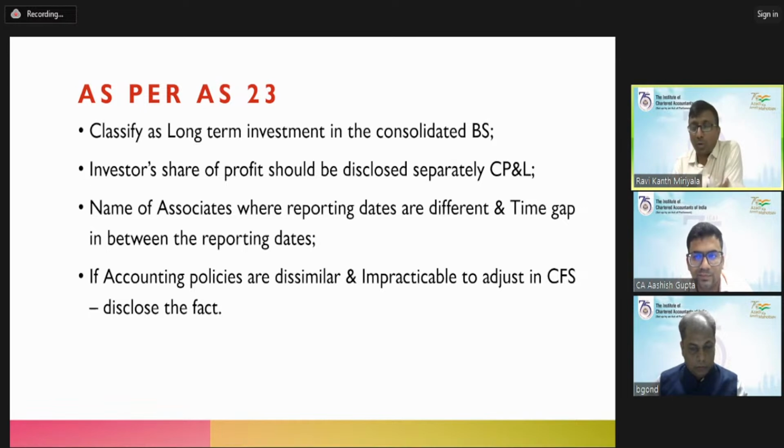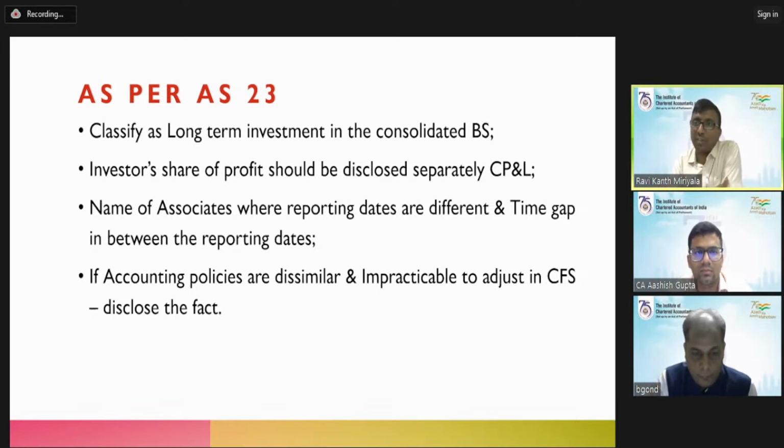But one more point: under the long-term investments, you should say investment in associates. Like in the case of loans, you write secured, unsecured, and like that, here also, under investments, long-term investments, you will write investment in associates.